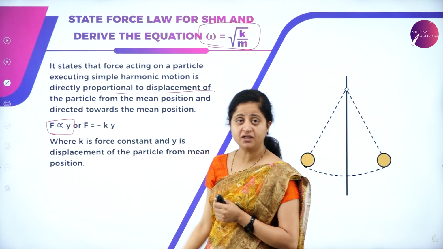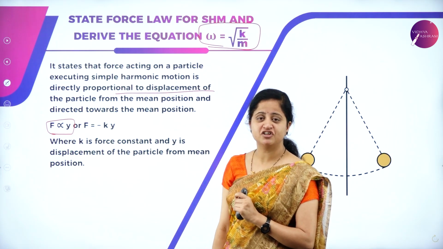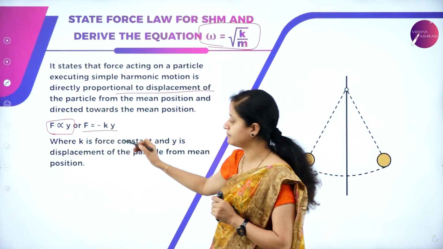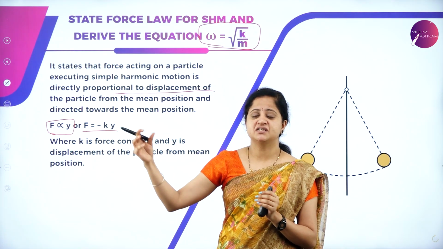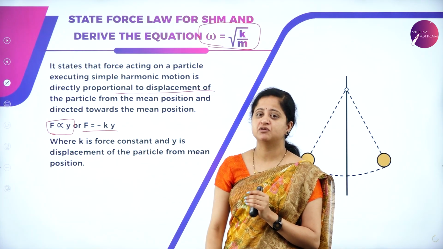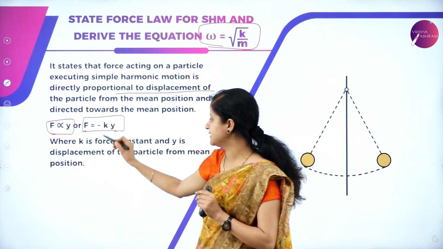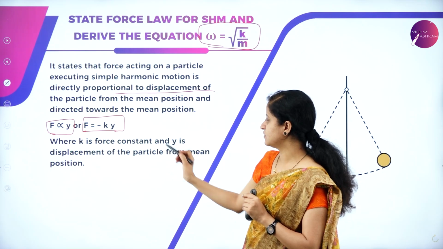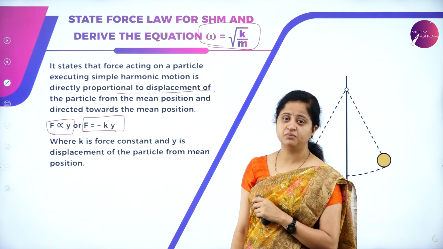Y is displacement. So this proportionality symbol can be equated by introducing a constant, and that is minus k. Why is it minus? Because the particle which is displaced will come back to its mean position, that is in the opposite direction, and hence f is equal to minus ky, where k is the force constant and y is the displacement of the particle from its mean position.